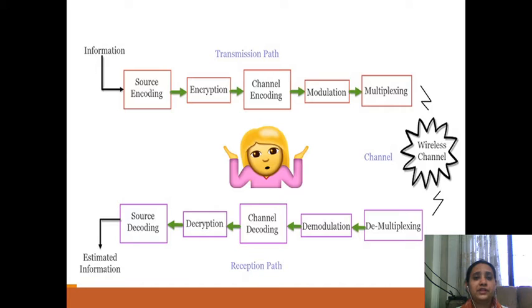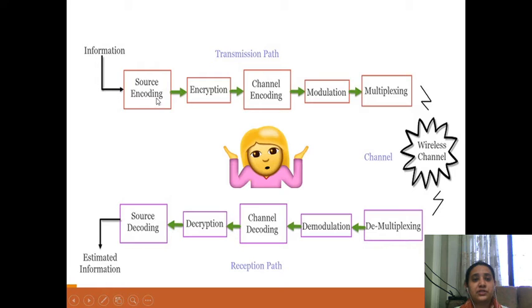So the information is derived or obtained from some information source. This information has to be converted into a digital form, that is, a discrete or digital bit stream. This process is called digitization. Then this information is coded for data compression.